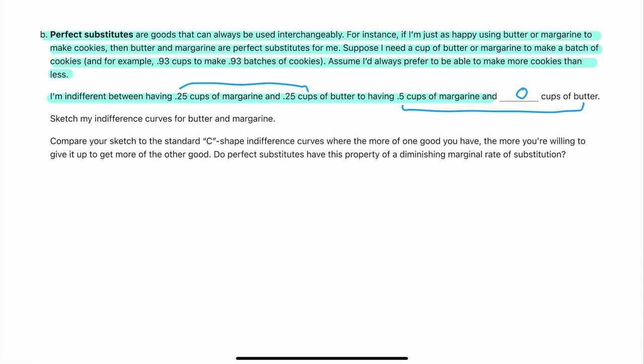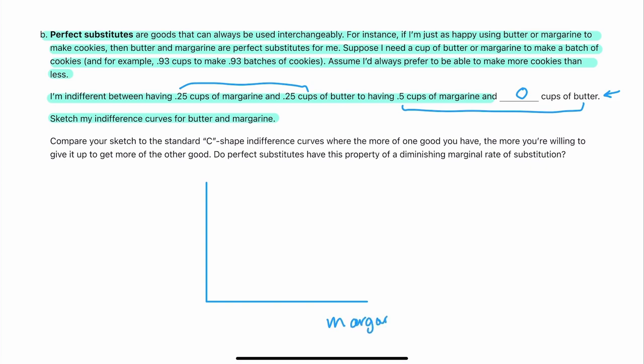Doesn't matter where that's coming from. So I'm looking for 0 there. Sketch my indifference curves for butter or margarine. So I'm going to use the indifference curves. Let me have margarine.